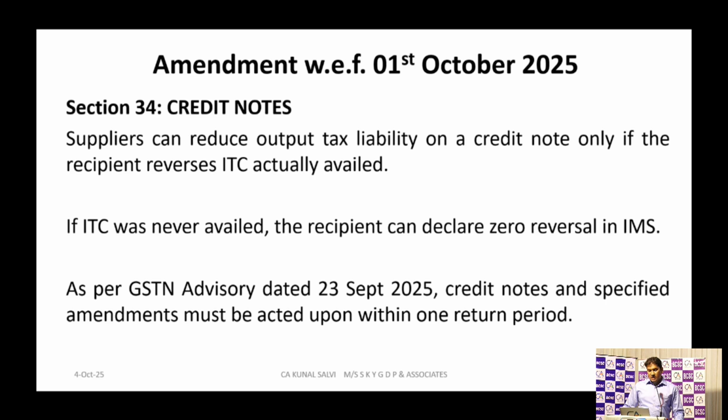Suppose a supplier can reduce the output tax liability on a credit note only if the recipient has actually reversed the ITC of that credit note. If the ITC was never availed, the recipient can declare zero reversal in IMS. Sir, you said that if I have not availed that credit note, there may be a facility where we will put zero, stating that I have not claimed the ITC against this credit note or original transaction.